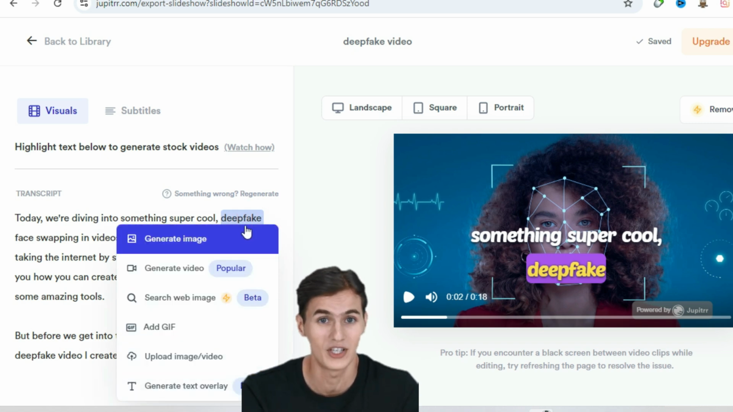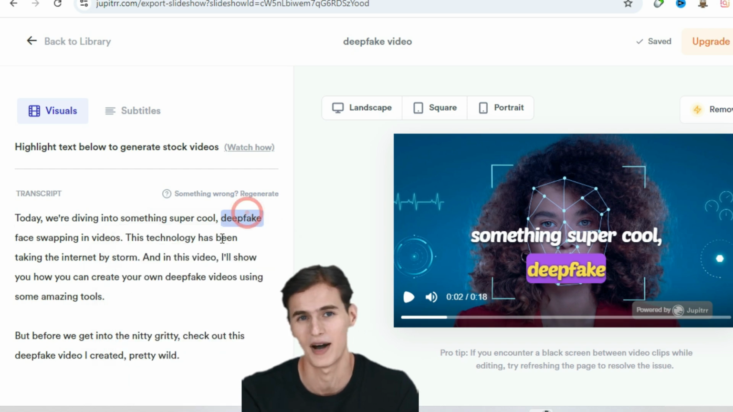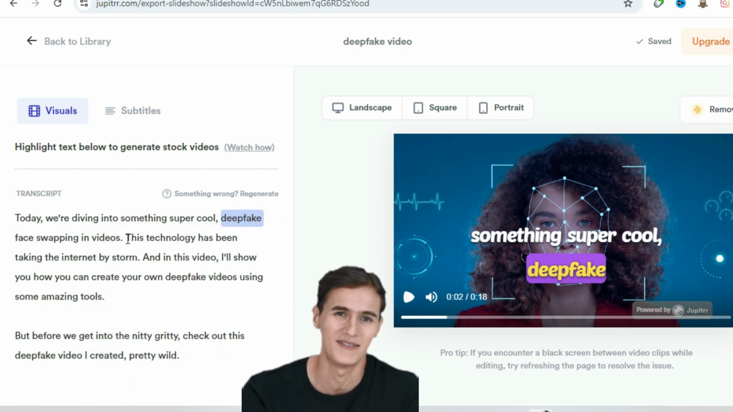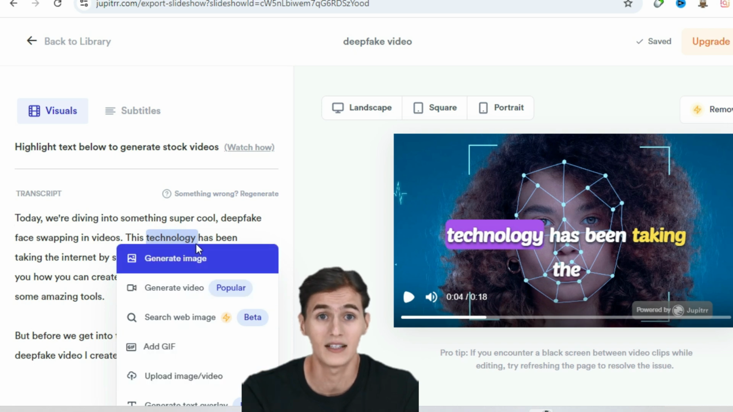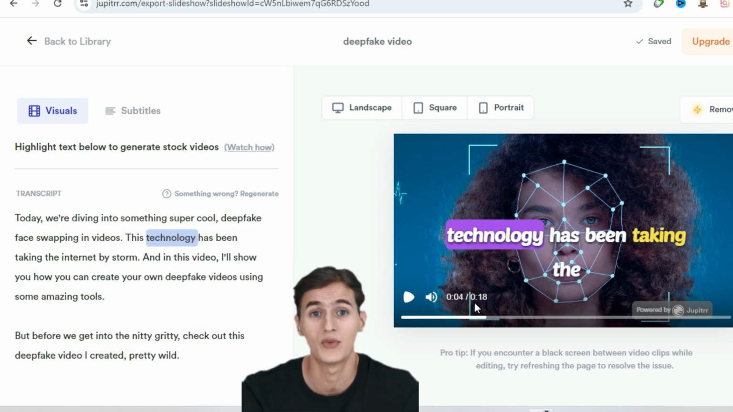Highlight any part of the transcript, like launching a tech startup, and a pop-up appears giving you options to generate video or image clips. I'm going to click on Generate Video. In just a few seconds, Jupitrr AI has added a relevant clip of people in an office space. Let's play the video to see how the B-roll enhances it.